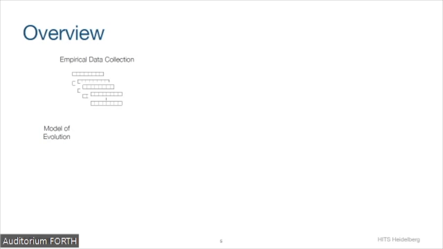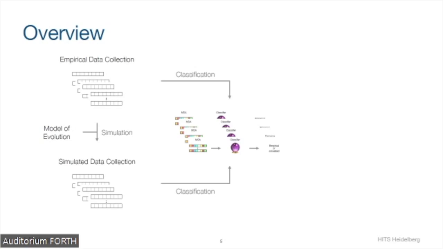So we need to train our classifiers with simulated and empirical data. So we, of course, need to also simulate the alignments. We have the empirical data and the model of evolution, and we simulate a new collection of multiple sequence alignments. Then we train classifiers that learn to discriminate between the empirical and simulated alignments. And using these classifiers, we then evaluate the realism of the models of evolution. Basically, the idea is the easier it was for the classifiers to discriminate between empirical and simulated alignments, the less realistic the model of evolution is, the less realistic the simulations were.